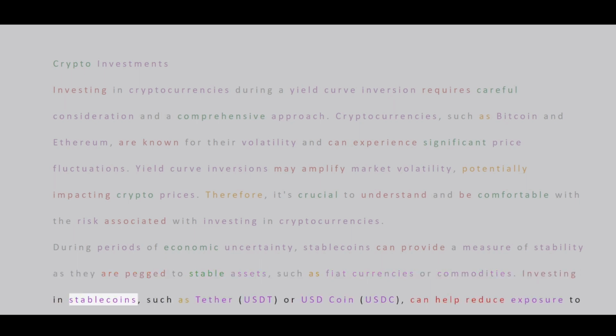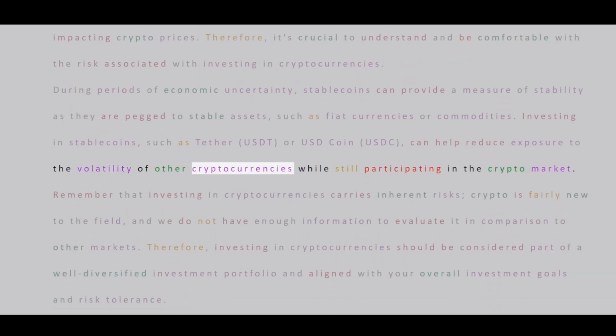Investing in stablecoins, such as Tether, USDT, or USD Coin, USDC, can help reduce exposure to the volatility of other cryptocurrencies while still participating in the crypto market. Remember that investing in cryptocurrencies carries inherent risks. Crypto is fairly new to the field, and we do not have enough information to evaluate it in comparison to other markets. Therefore, investing in cryptocurrencies should be considered part of a well-diversified investment portfolio and aligned with your overall investment goals and risk tolerance.